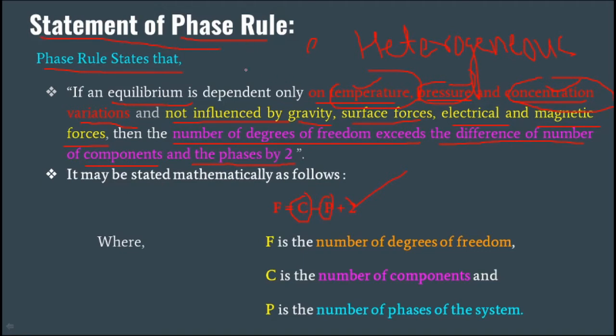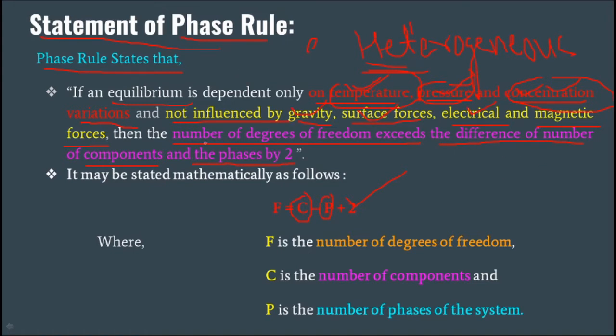In a simple way, again I will describe it. Let's consider that a heterogeneous system is present and it is in equilibrium. This equilibrium only depends on temperature, pressure and concentration variations, and it is not affected by gravity, surface forces, electrical and magnetic forces.